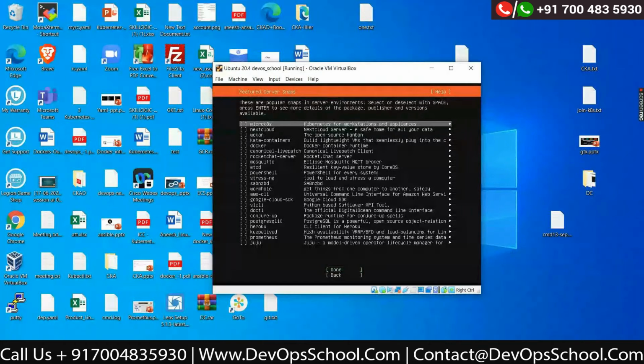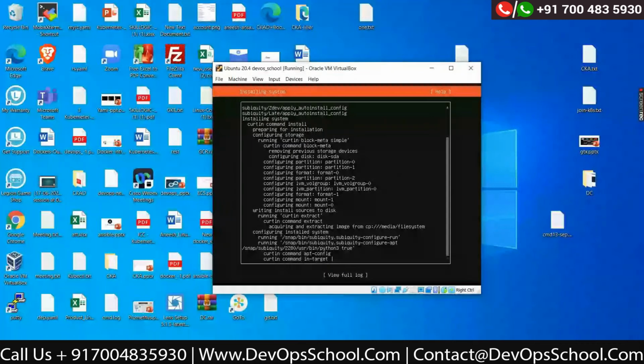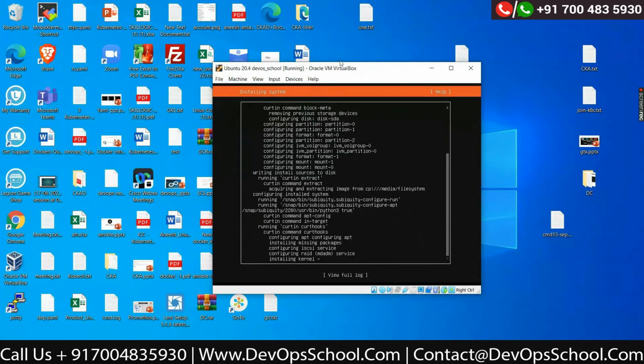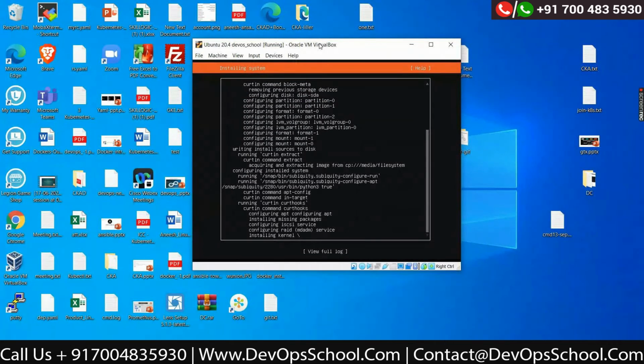For the next screen, it is on or nothing. Press the tab key to go to done. It is done now. Installation has started. Within a few minutes, it will be done. Before that, I'm just disconnecting the internet from this VM. That's it. Let's wait for another 5 minutes. I can't do anything here at this time.